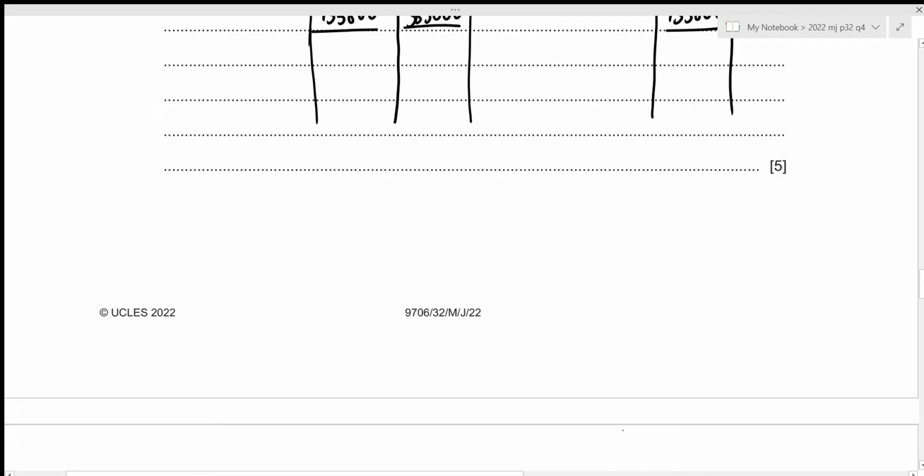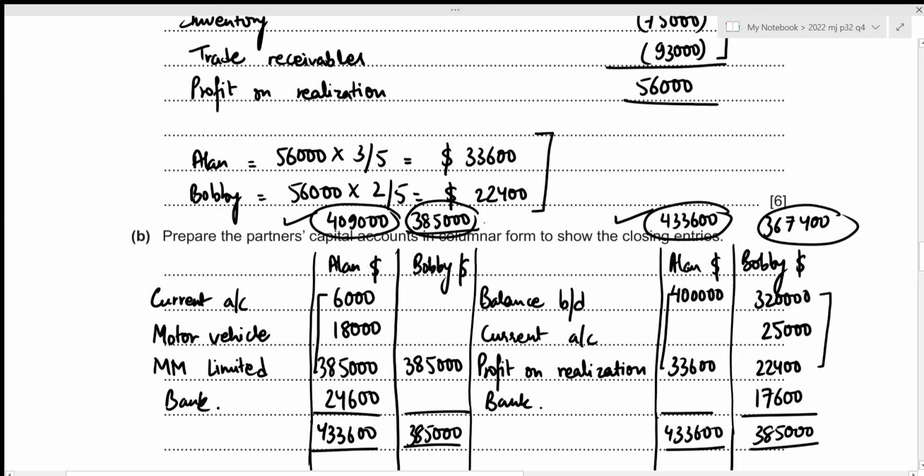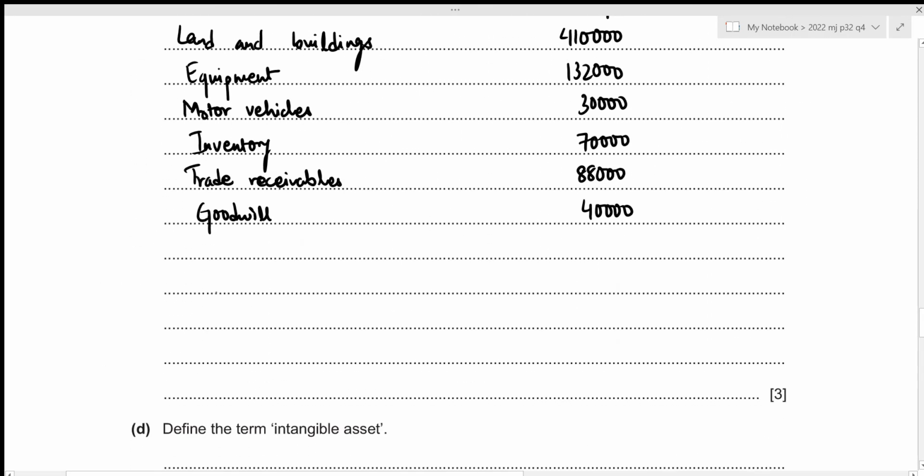All right, now we need to look for its settlement. And we are told that the settlement is done through providing ordinary shares, which have the nominal rate of 1, but these ordinary shares are being provided at the rate of 1.40, which means that there will be ordinary share as well as the share premium. Let's write down the heading. So that's ordinary share capital, as well as share premium.